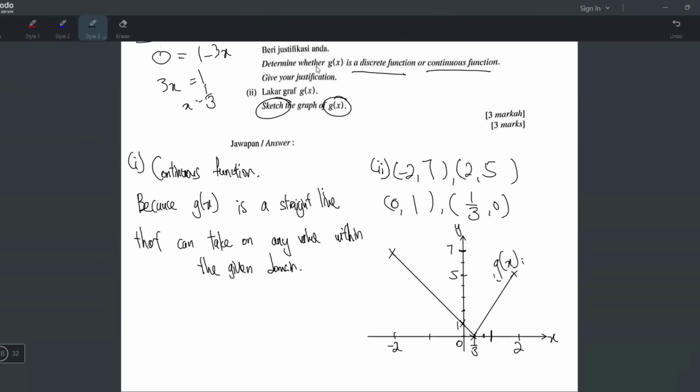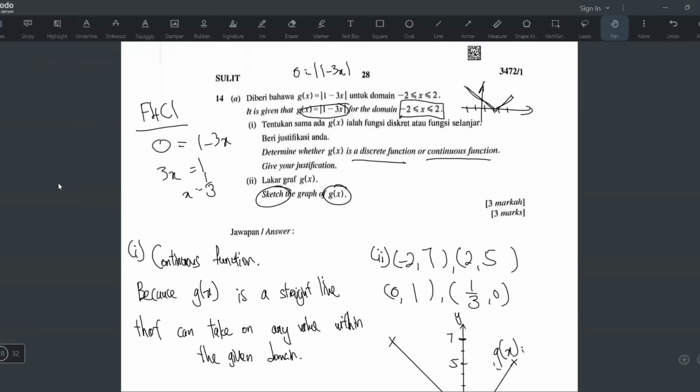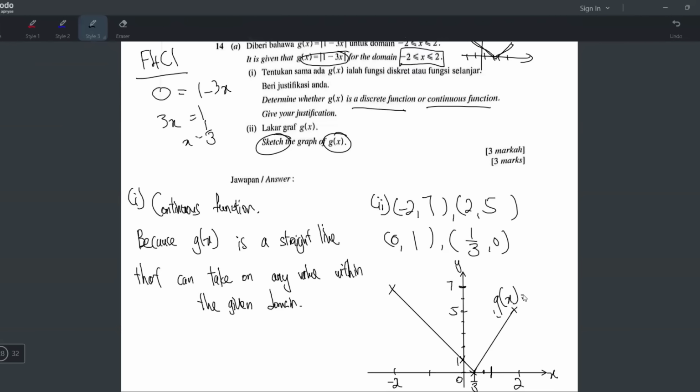g(x) equals what is it? Wait, I forgot. Modulus 1 minus 3x. 1 minus 3x. Yep, that's all. So that's it. Okay, let's move on.